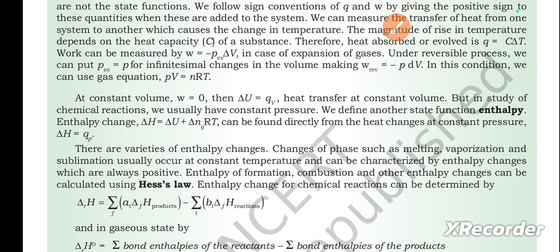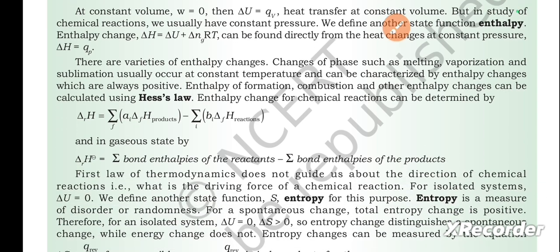There are varieties of enthalpy changes. Changes of phase such as melting, vaporization and sublimation usually occur at constant temperature and can be characterized by enthalpy changes which are always positive. Enthalpy of formation, combustion and other enthalpy changes can be calculated using Hess's law.